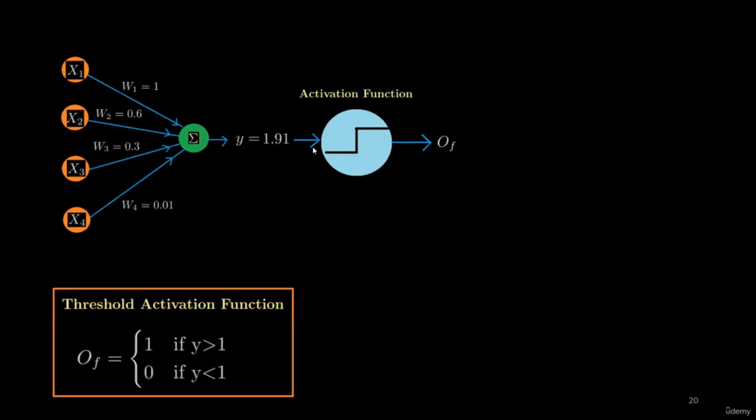So this is our activation function. Here we are using a threshold-based activation function. This is the definition or the property of this threshold activation function. It will generate 1 if the output of the neural network is greater than 1, and it will generate 0 if the output of the neural network is less than 1. So for this value, 1.91, which is greater than 1, the activation function will generate 1 and the candidate will be selected.